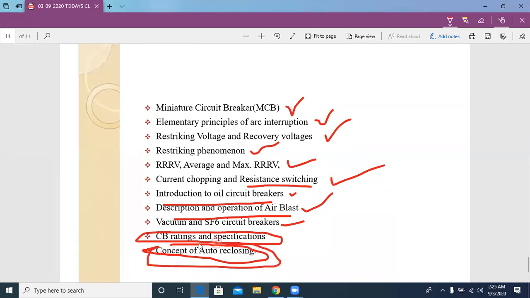After studying the relays, only we can understand the concept of auto reclosing. So I will discuss this topic after completing the second chapter. Next class onwards, I will start relays. That one is chapter 2.